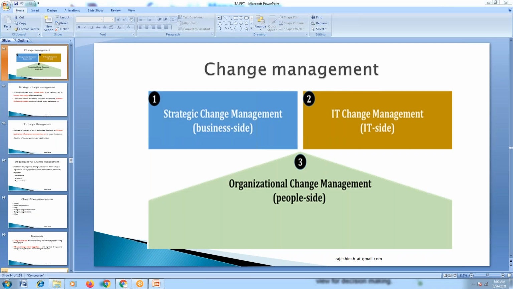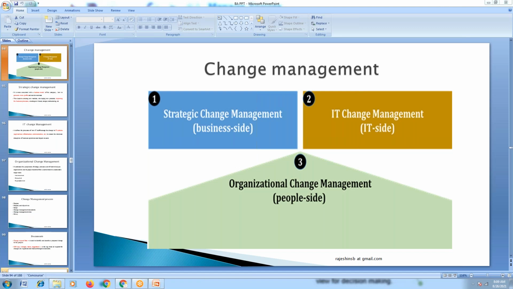We discussed UML diagrams as a part of requirements communication in the last session. So we discussed business requirements documents, software requirement specifications, followed by how to prepare UML diagrams and all. And today we are going to discuss change management.